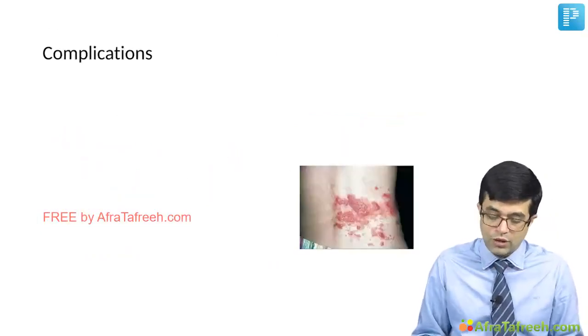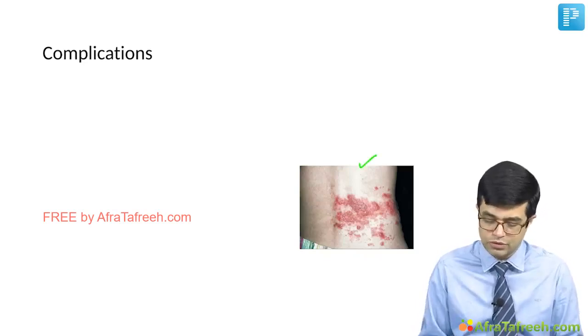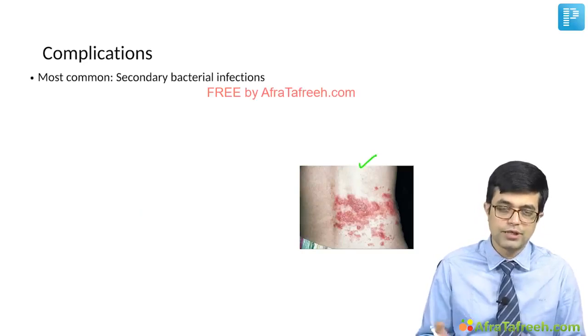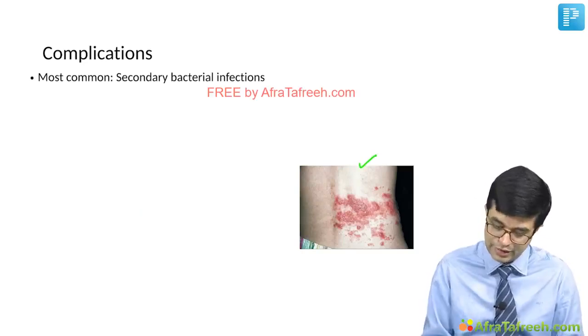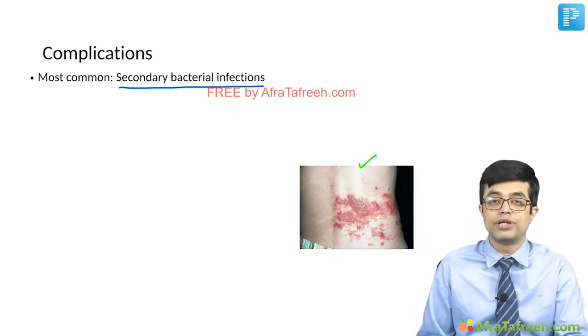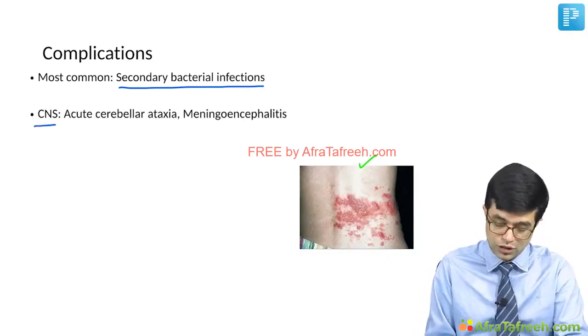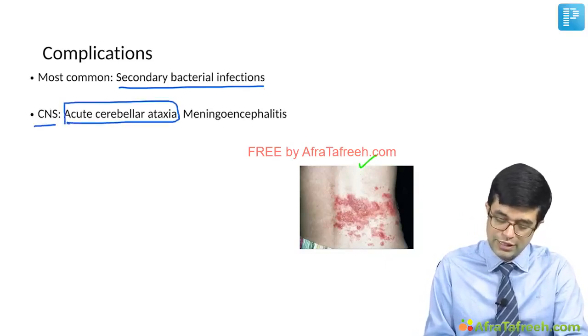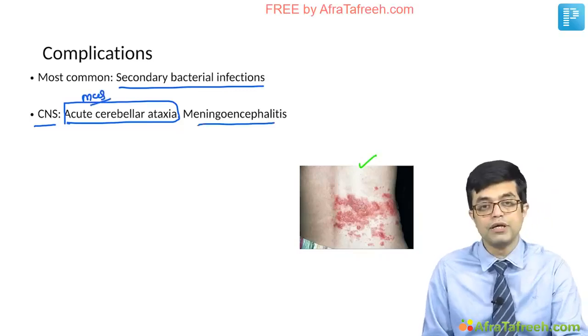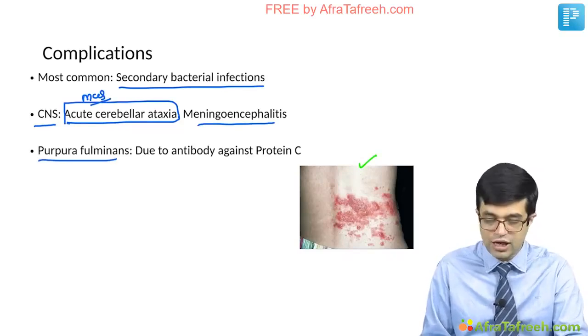Now, moving to the complications. One of the complications, the photograph is already mentioned. We'll come to this. First of all, the most common complication of chickenpox is secondary bacterial infection, mainly involving gram-positive bacteria like Staph aureus and Streptococcus pyogenes. CNS complications are also common. The common one among them is acute cerebellar ataxia, on which an MCQ has been asked. They can also develop meningoencephalitis. Purpura fulminans can develop, in which large purpuric bullae are present over the body.